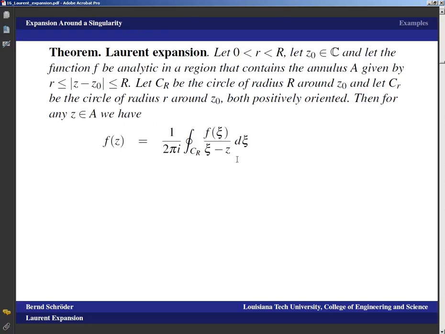And that would just be Cauchy's integral formula, so that can't be right. The complete formula is that we also have to subtract 1 over 2 pi i, integral over C sub r, f of x divided by x minus z dx, and that's the whole formula.